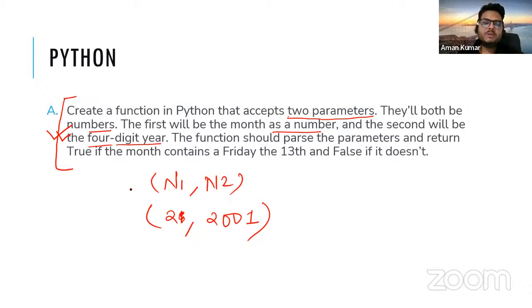The function should return true if the month contains Friday the 13th. So if the 13th is a Friday in that month, it should say yes, otherwise no. What should be the logic? Understood the question? Your function should take year and month. In that month, if there is a Friday the 13th, say yes, otherwise no.